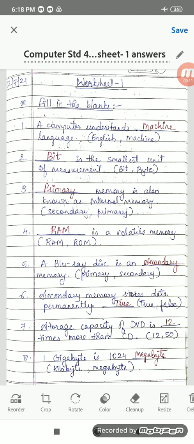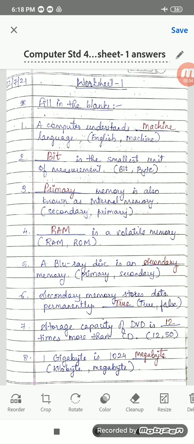I have asked you to try and answer the questions, and today we'll be discussing. You children, check your answers whether you have written it right or wrong. A computer understands machine language, right? It doesn't understand English language. It understands only machine language, right?